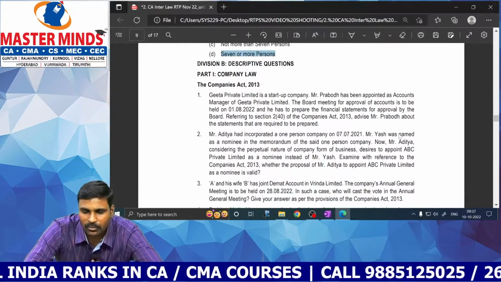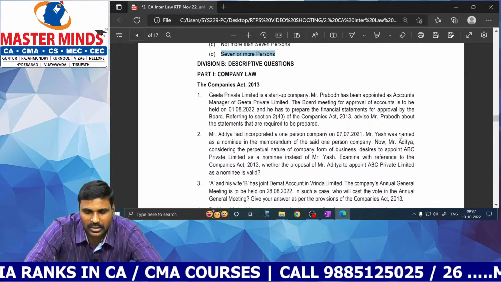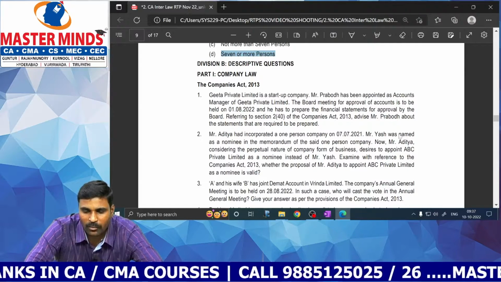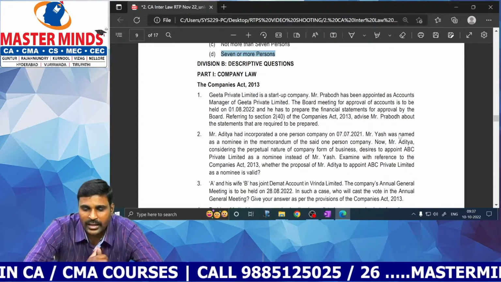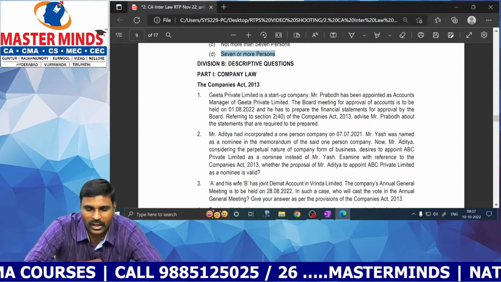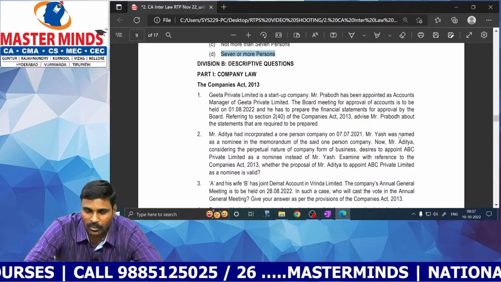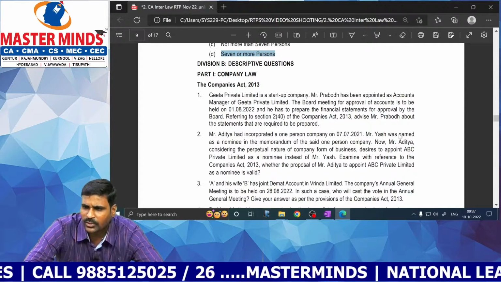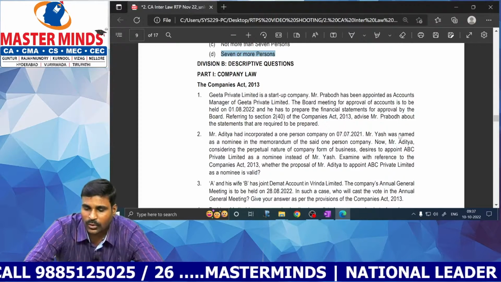Geeta Private Limited is a startup company. Prabodh has been appointed as accounts manager of Geeta Private Limited. The board meeting for approval of accounts is to be held on so and so, and he has to prepare the financial statements for approval by the board. Referring to section 2 clause 40 of the act, what are the statements that are required to be prepared? Financial statements, profit and loss account, balance sheet, cash flow statement, notes to accounts, etc.